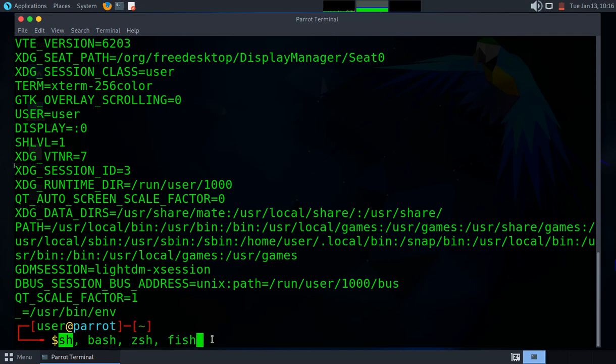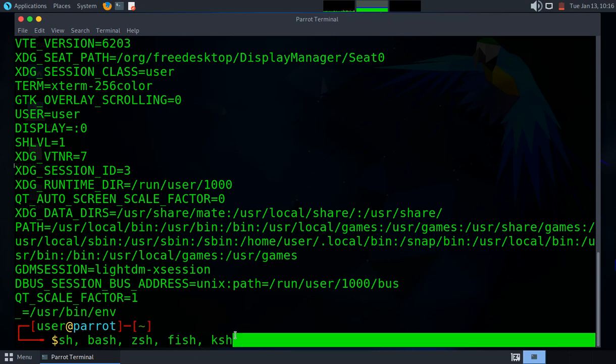We have another one which is ksh. ksh means Korn shell: k means Korn and sh means shell, as you know. To check your current shell, you run echo $SHELL.